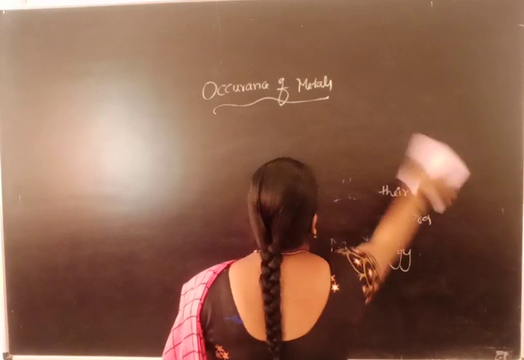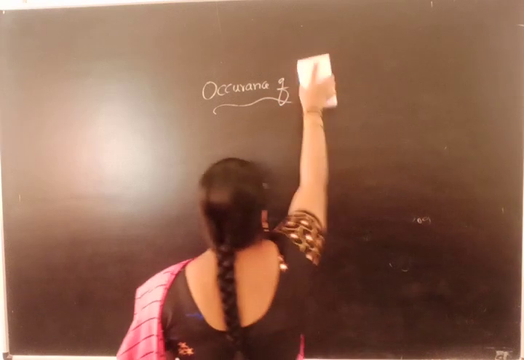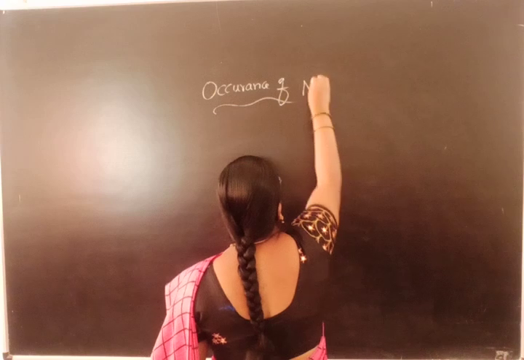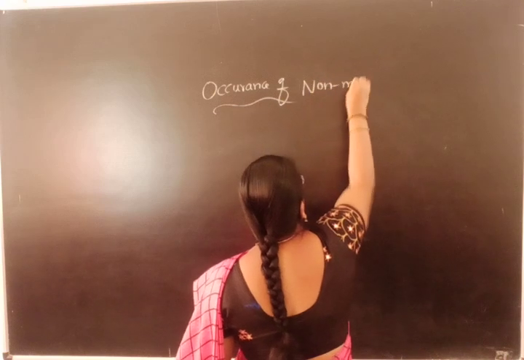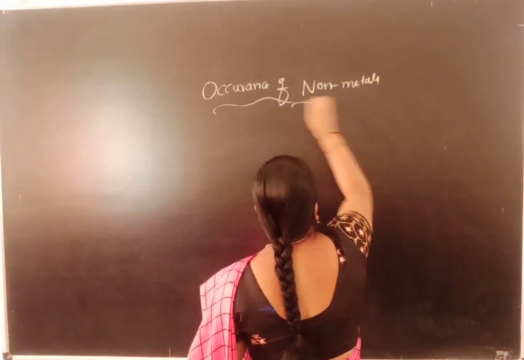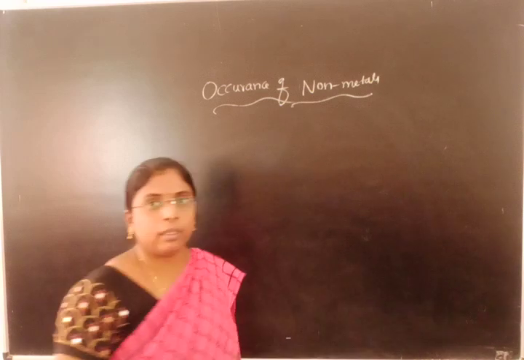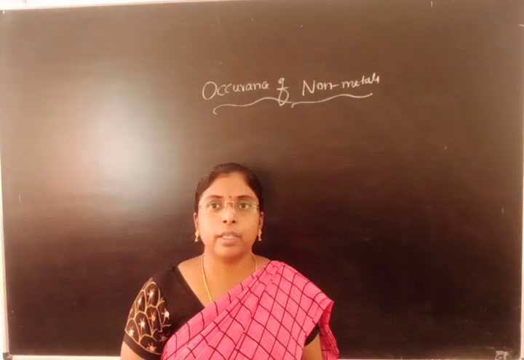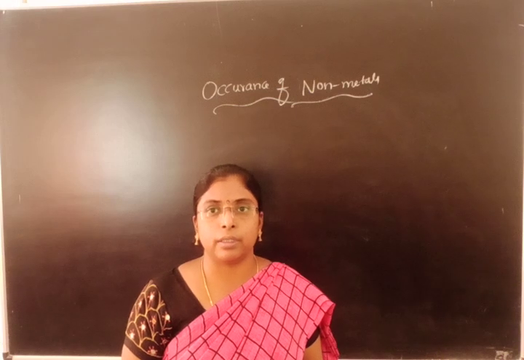This is about the occurrence of metals. After metals, next comes the occurrence of non-metals. Here, where do the non-metals occur in nature? Let us see.